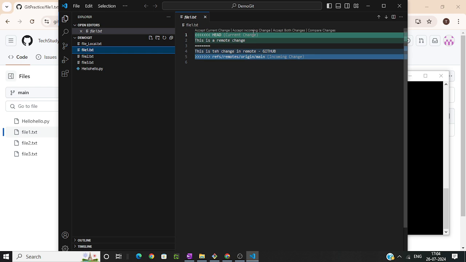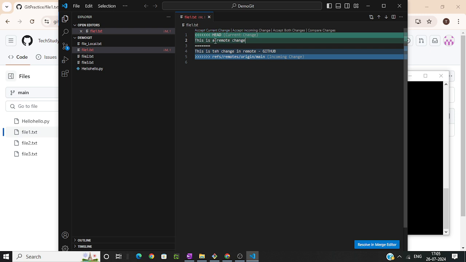So as we open, you can see these are the extra indications that Git adds to let us know where the issue is, right? So this is one change. I have written the text wrong. Okay, this is the local, whatever we change. So HEAD is where your local is, right? And this is the incoming change, that is from the GitHub, and this is the separator. Whenever you are using Vim, then you have to manually remove all these extras. But if you are using tools like VSC, it is a very easy thing.